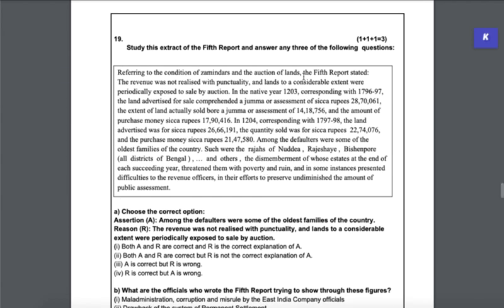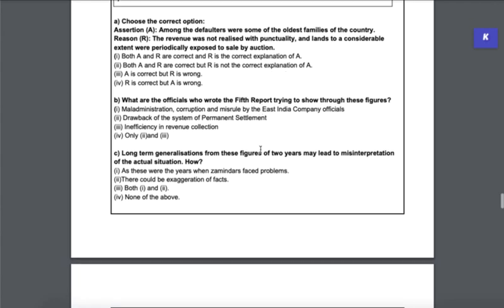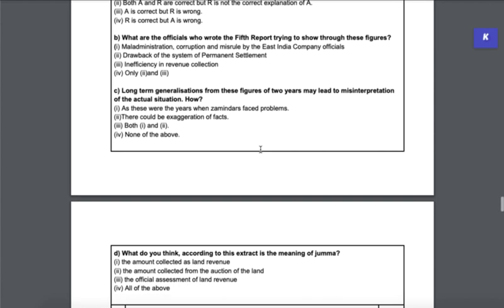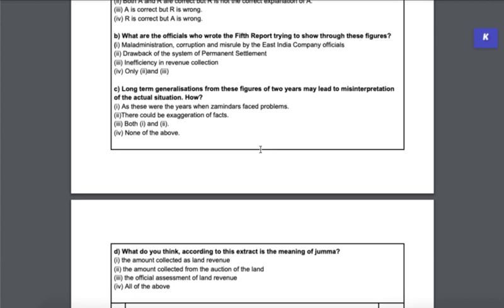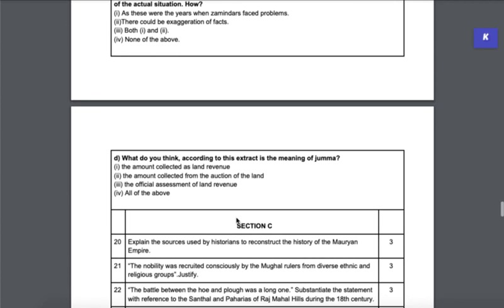Question number 19, again you've been given a source from the textbook, and again you have a set of 4 questions. All of them are MCQ based, right? And you choose the correct answer and you attempt any 3 from A, B, C and D.